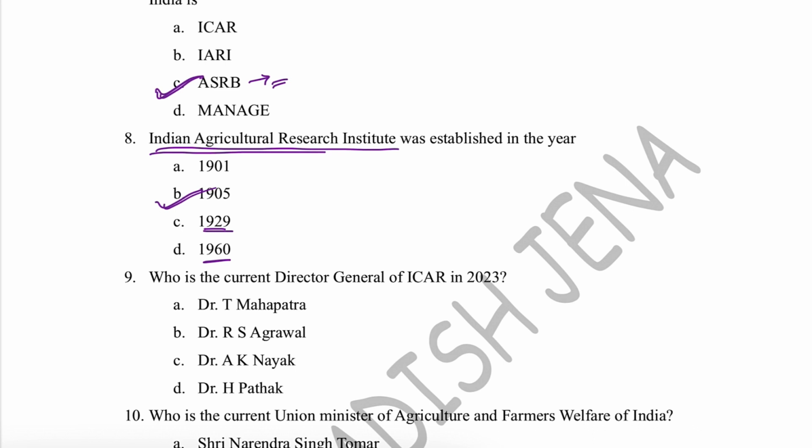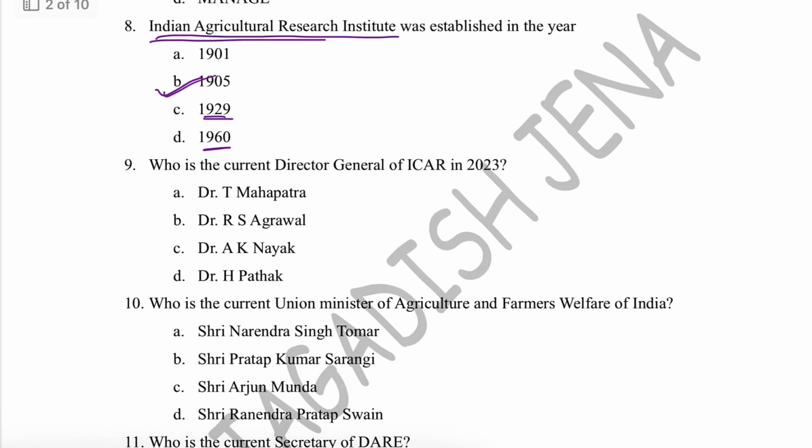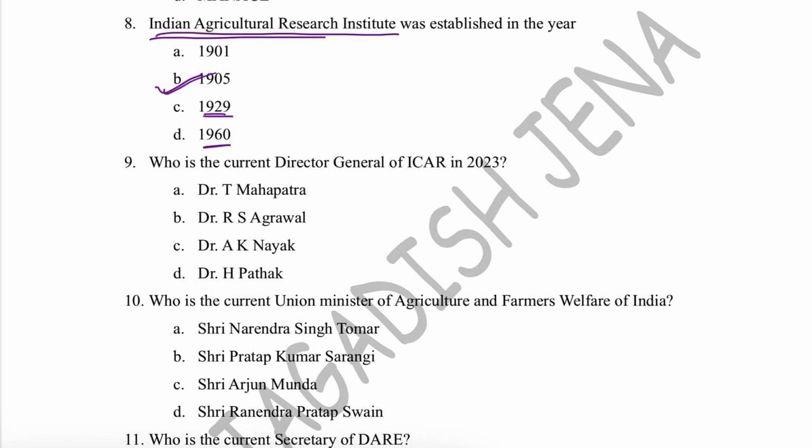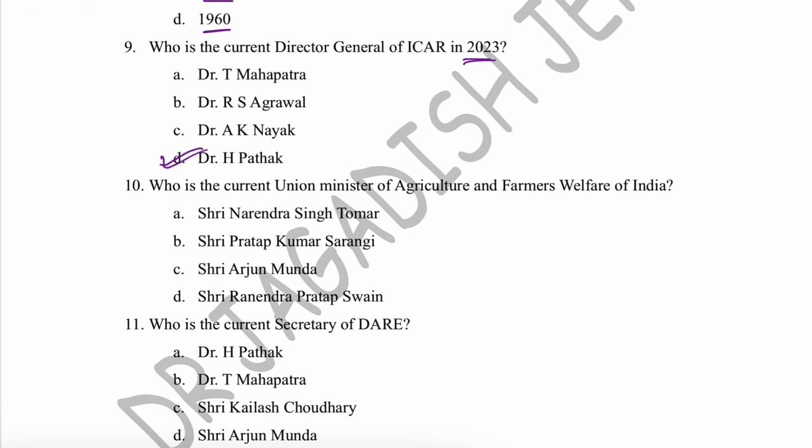In this way, if you correlate the different options and answers, you can remember them better. Then, who is the current Director General of ICAR in 2023, as well as in 2024? That is Dr. Himanshu Pathak. Himanshu Pathak sir is the Director General of ICAR now, which is the topmost position in the ICAR system. Next one is, who is the current Union Minister of Agriculture and Farmers Welfare in India?